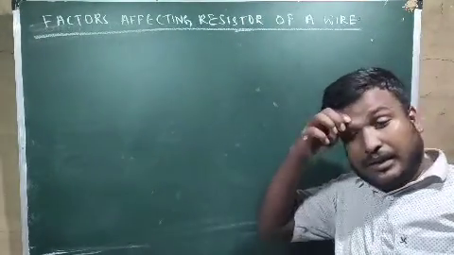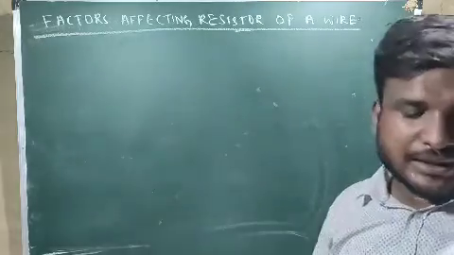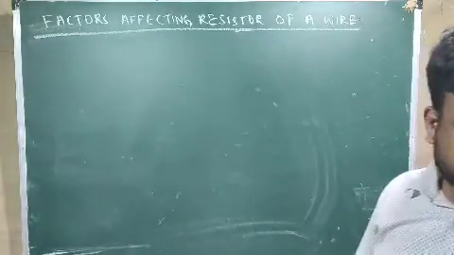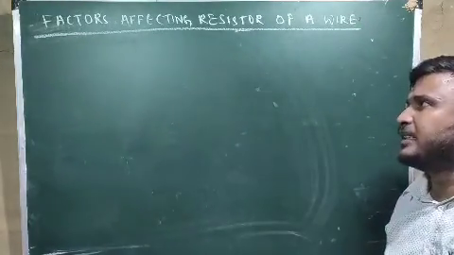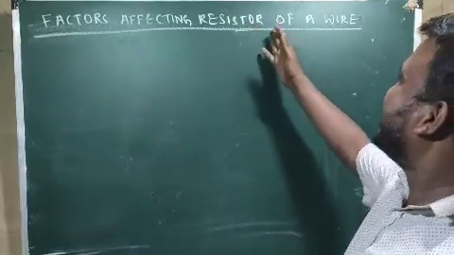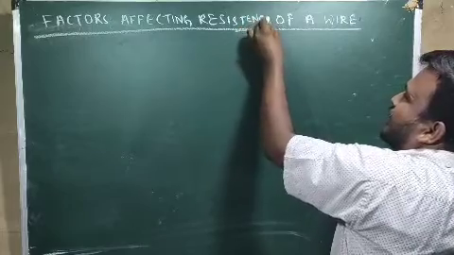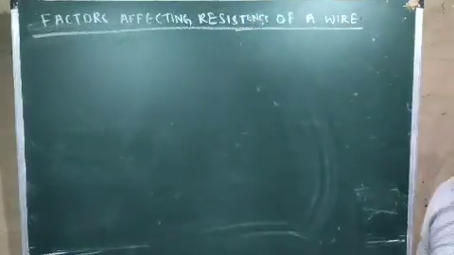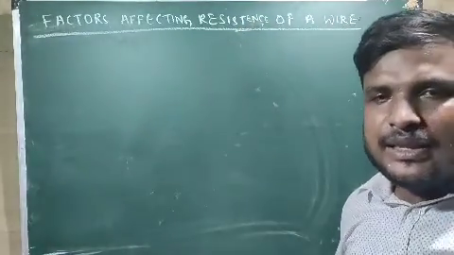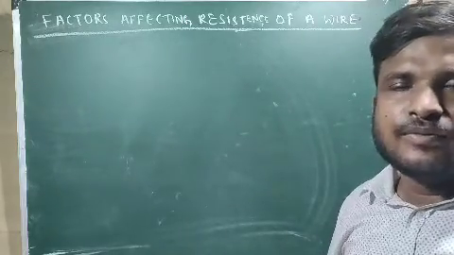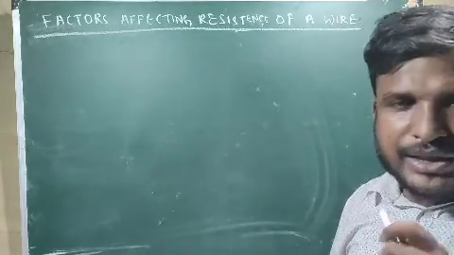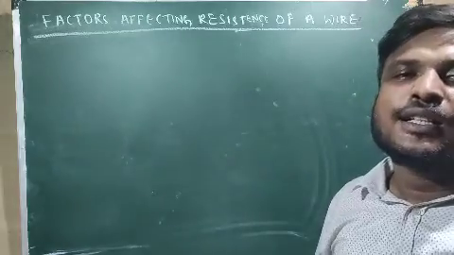Hello everyone. As I told you in the last video, I will tell you about the different factors on which resistance depends. The factors affecting the resistance of a conductor. Already I told you what resistance is. Resistance is the property of a conductor by virtue of which it opposes the flow of current.